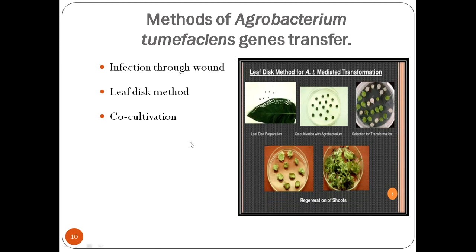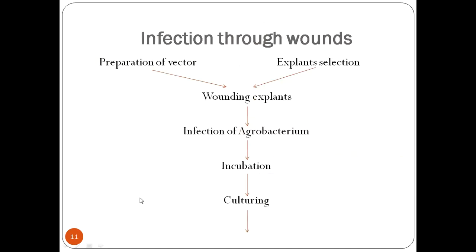The method of Agrobacterium tumefaciens gene transfer is by three ways. First is infection through wounds, second one is the leaf disc method, and third one is co-cultivation. So first of all, infection through wounds.